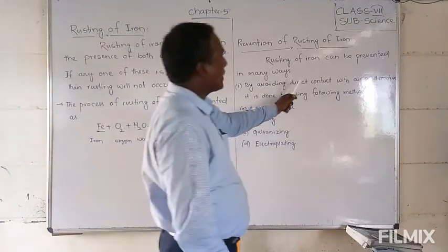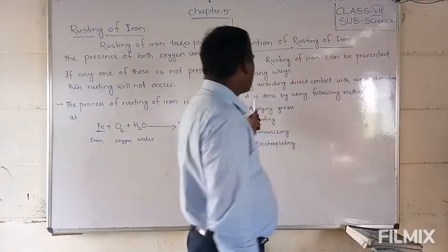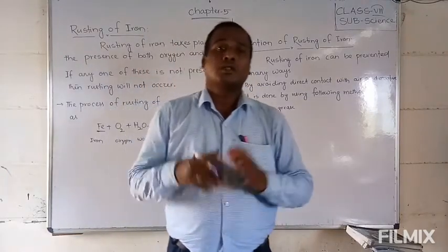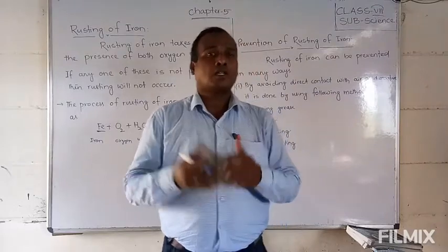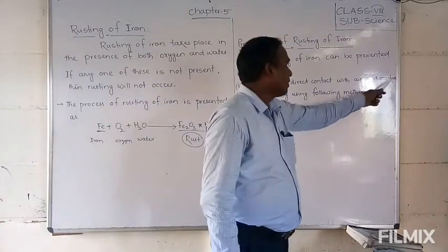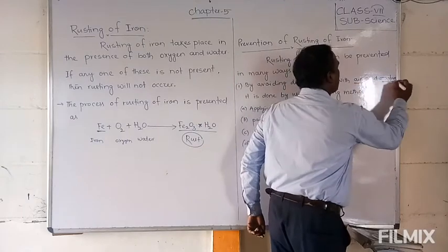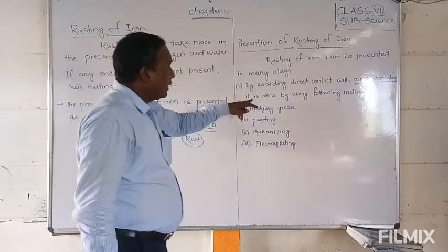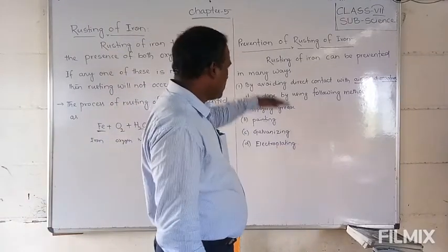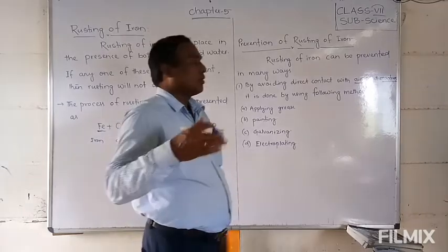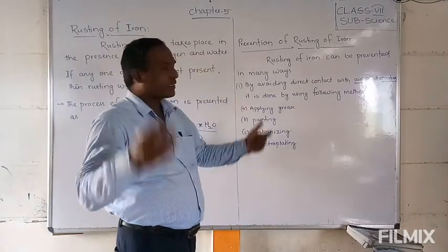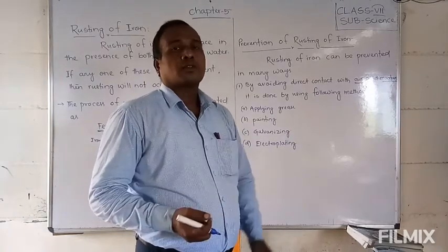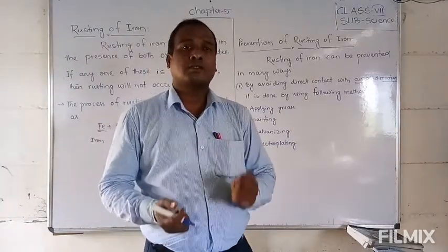So we prevent rusting by avoiding direct contact with air and moisture, which is done using the following methods. We don't want direct contact with oxygen, or air with moisture. This is especially important: air and moisture. Moisture means just water droplets. Friends, what are the methods we have to follow? By these methods we can prevent the rust of iron.